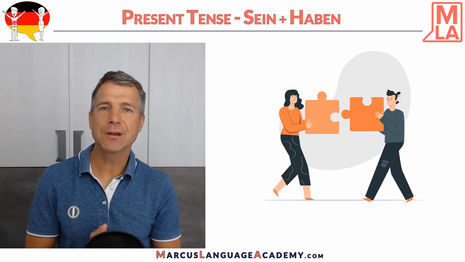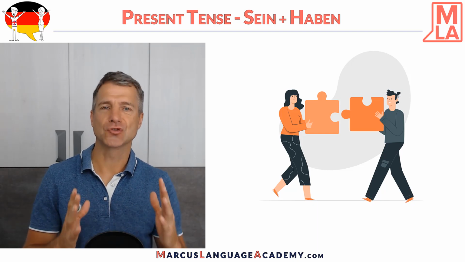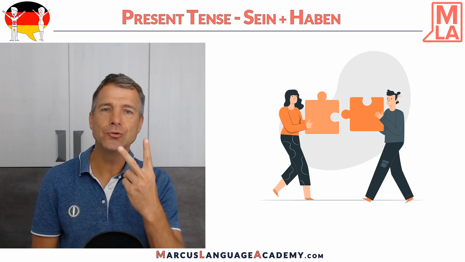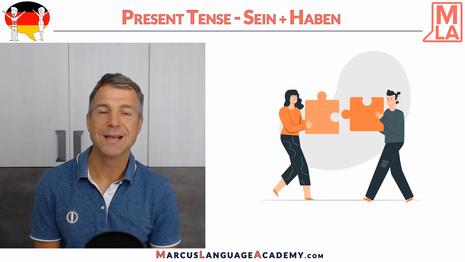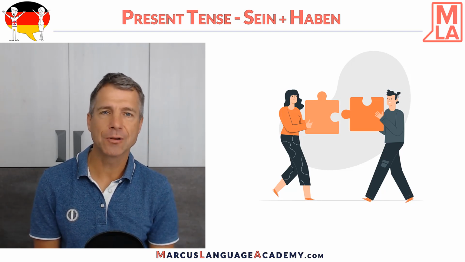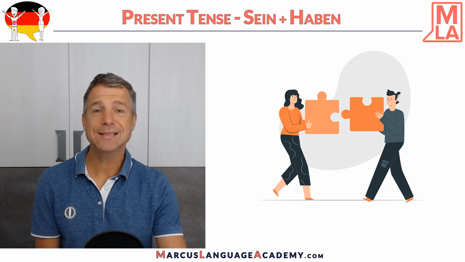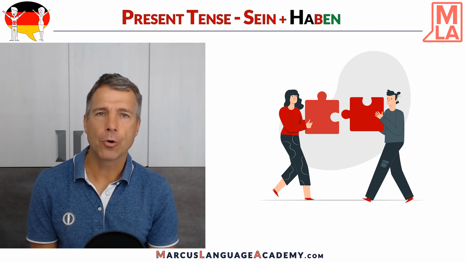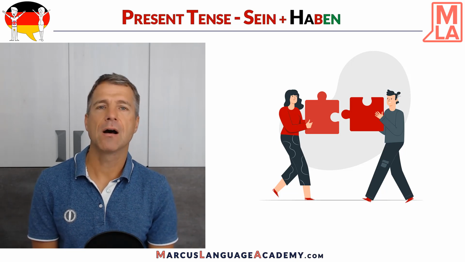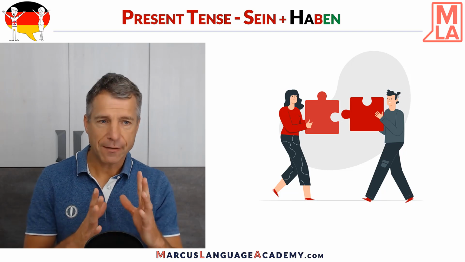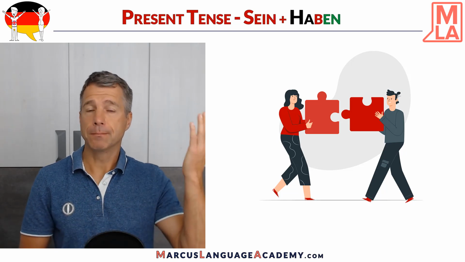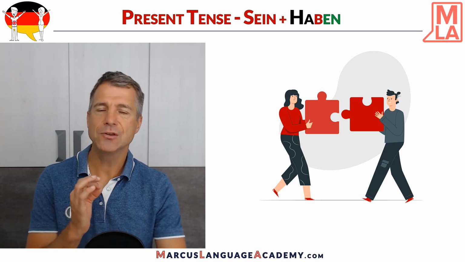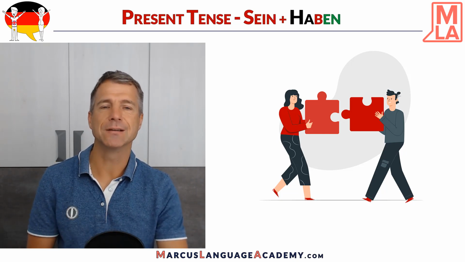which is part of my beginner's course where you learn with stories. And today's topic is the present tense of the two most important verbs, sein, to be, and haben, to have. So let's see what they do. Actually, both verbs are not regular. They are irregular verbs. Therefore, normally I use a red background color for my pictures of the course. So I use colors to really see grammar.